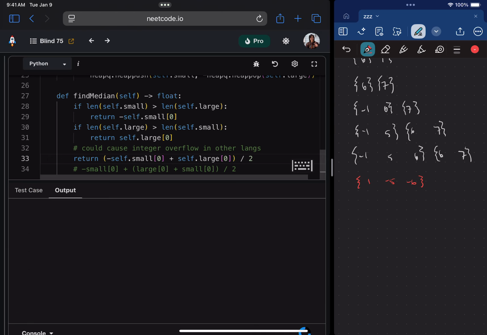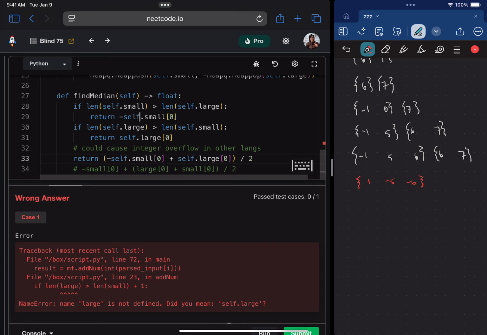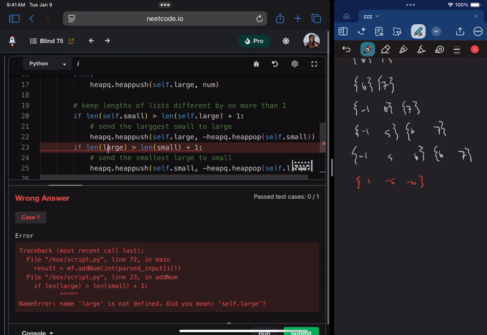I bet I missed one. Man, I did miss one. Where is it? I missed 2.